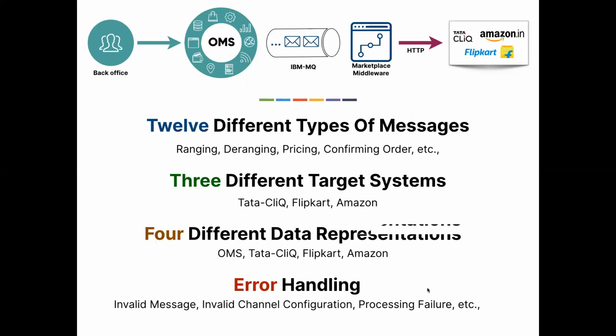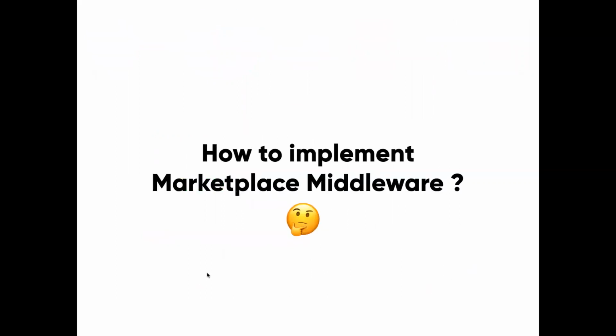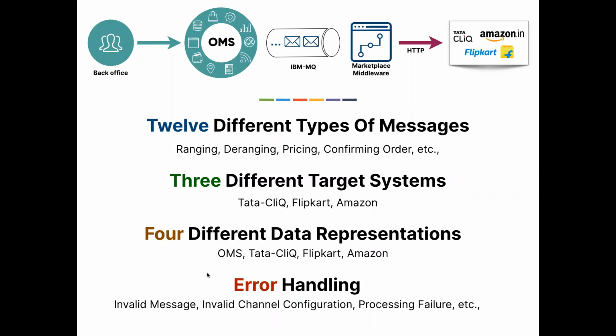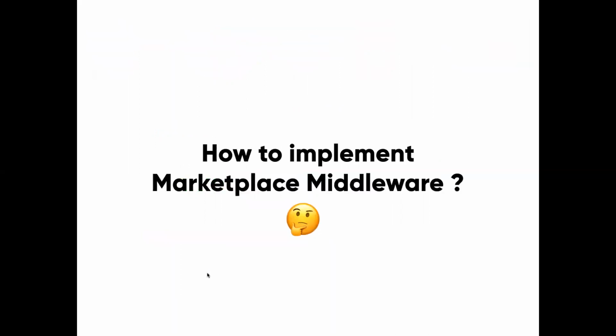Since it is a distributed system, there are a bunch of things that will fail. So we need to consider that as well, like invalid messages, invalid configuration, and other things. Now we come to the interesting part of the talk, where we look at how we can go about implementing this marketplace middleware. We got an idea of what the problem is, what the requirements of the system are, and we identified the challenges also. Now we are going to do the real solutioning, where we address all these 3 things.